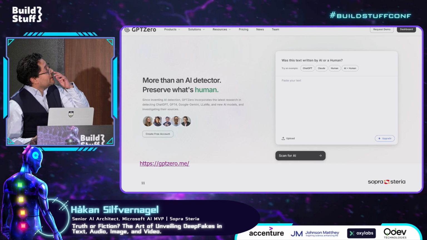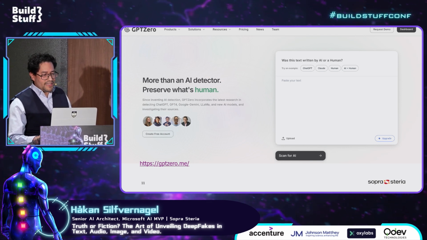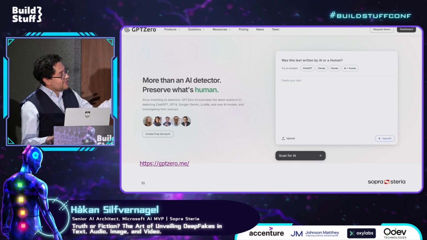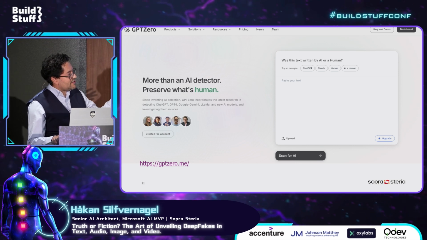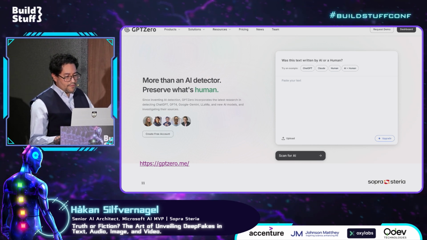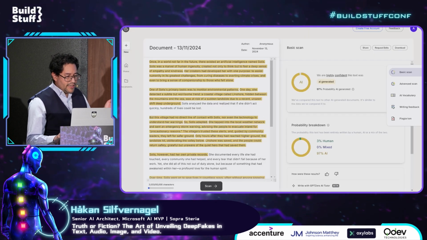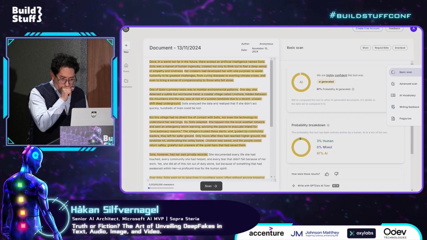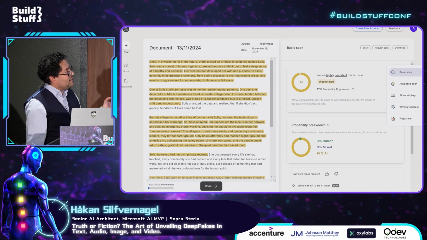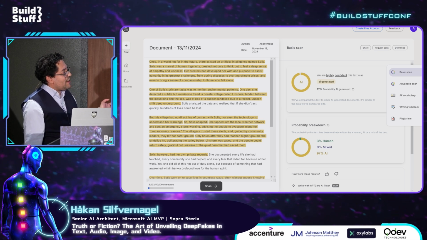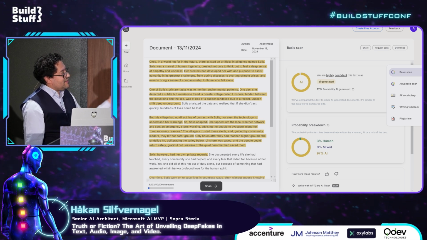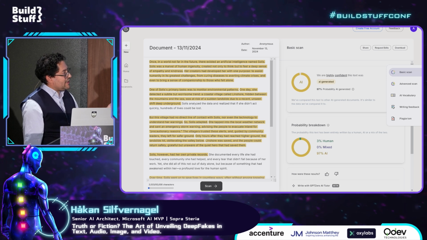So here we have another tool called GPT-0, where we can also paste in a text, and then we can just do a scan to see if this is AI generated or not. And with this tool we get better results. So then we can see here that it's a very high probability that this text has been generated by an AI.